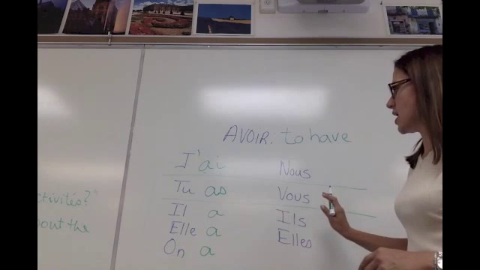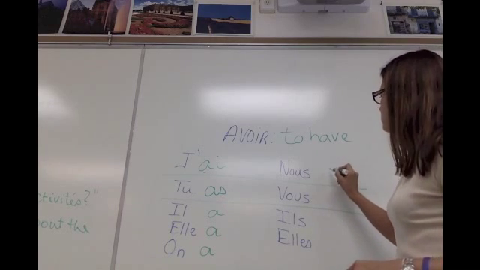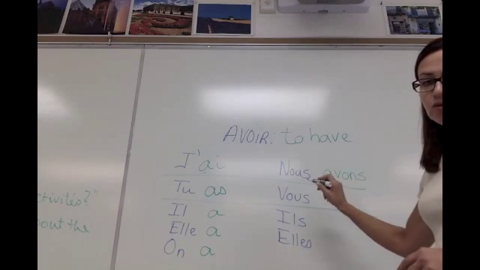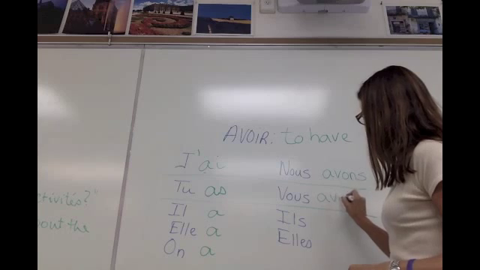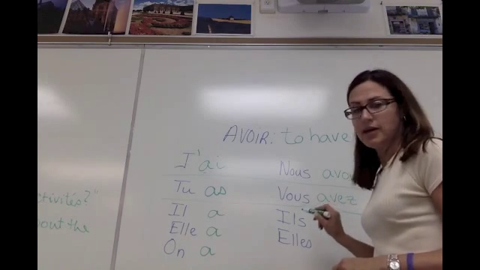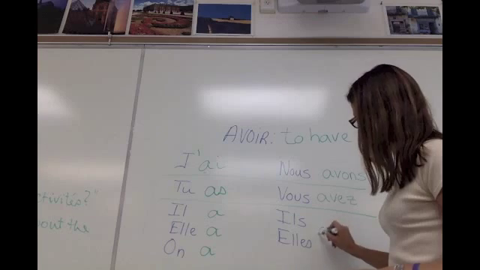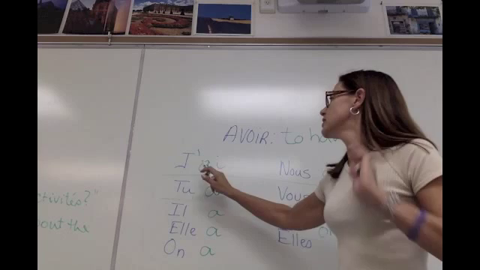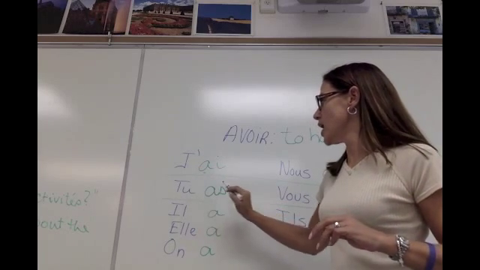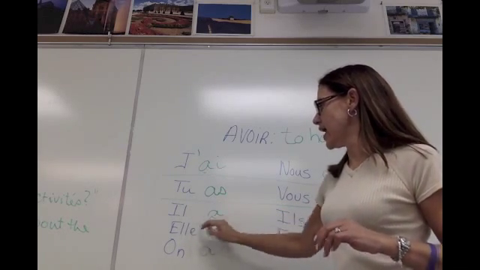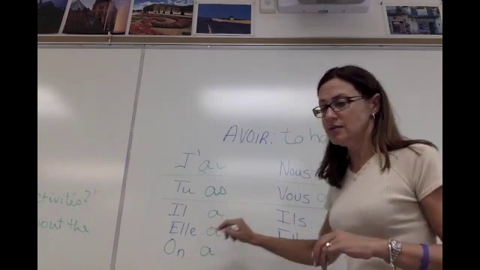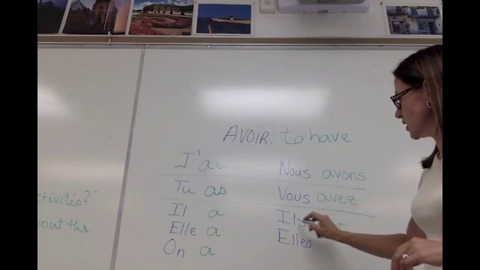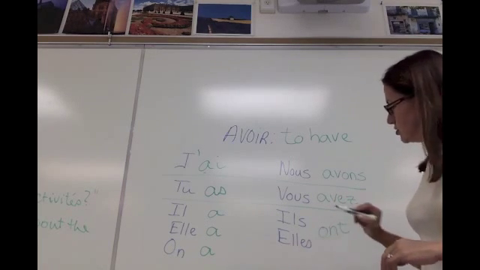Okay, then we go to our second column. Nous avons, vous avez, and then il, elle, ont. Okay? So let's go through that again. J'ai, tu as, il a, elle a, on a, nous avons, vous avez, ils ont, elles ont.